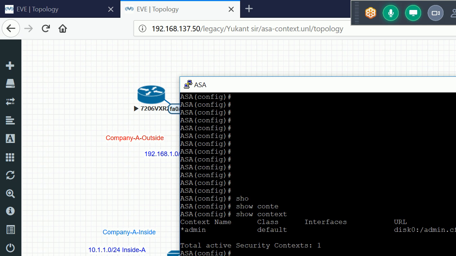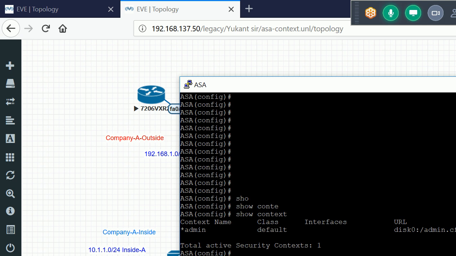If we change the name of this context, say I give it the name administrator, anyone with this asterisk sign is the admin context. Remember this. This is the file where that admin context is saved. Right now it has the default class.